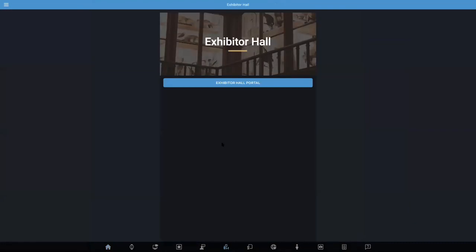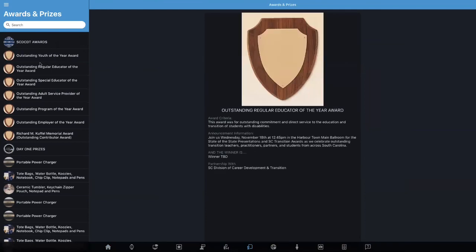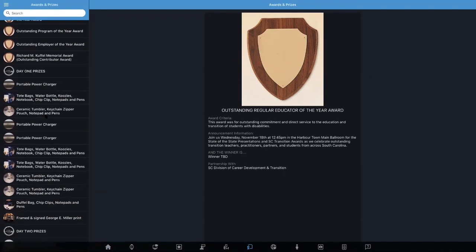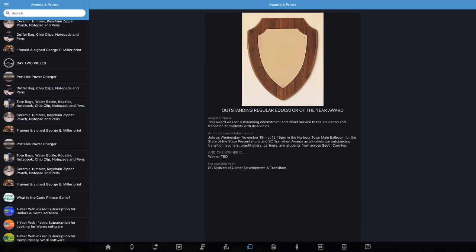So moving from the exhibitor hall, the next is our awards and prizes. The South Carolina Transition Awards will be announced during Wednesday's 12:45 p.m. session. You can read the criteria that was used for these awards, and you can see the winner's name on the app after the winners are announced on Wednesday. We also have up to 25 different prizes. These are the day one prizes, and then these are day two, our Thursday prizes.